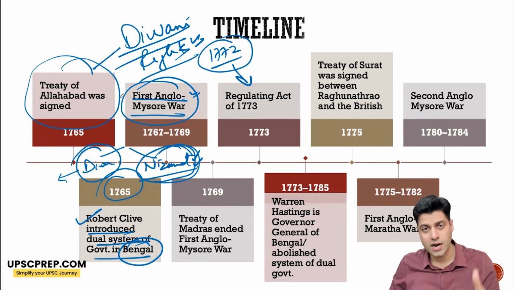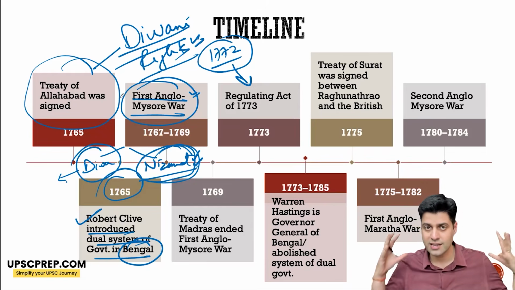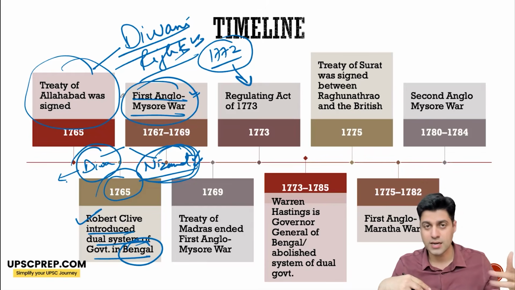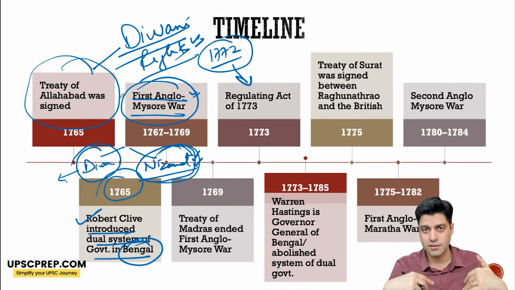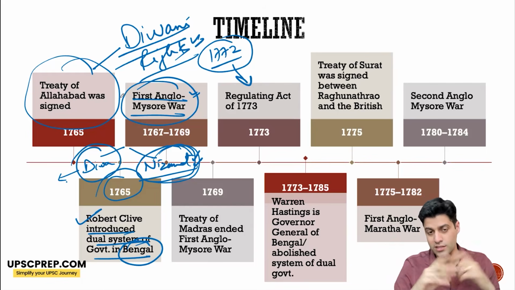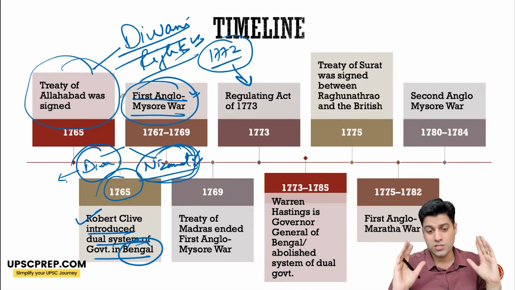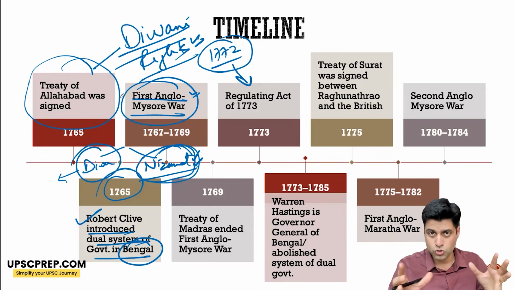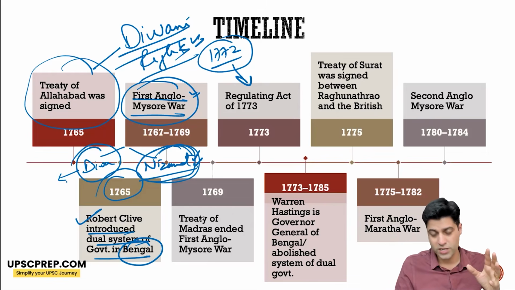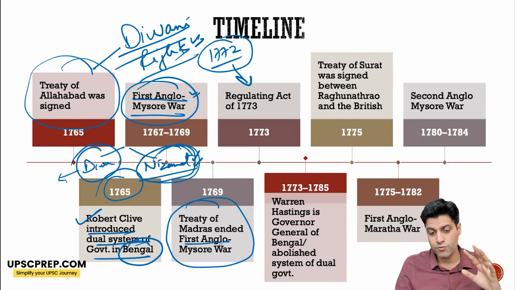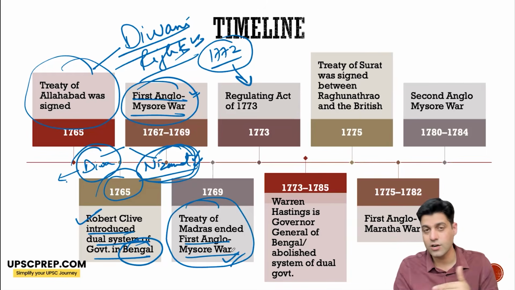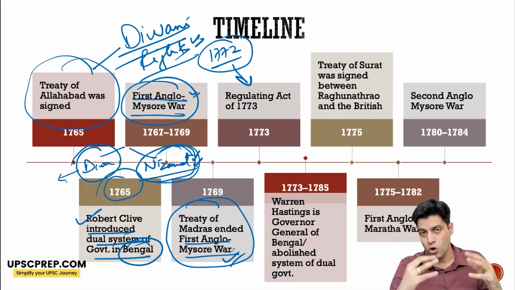So Hyderabad, Marathas and English think they'll attack, but then Marathas and Hyderabad withdraw or take the side of Mysore in this first war. So this basically, the Mysore army reached the gates of Madras. Eventually, there was a Treaty of Madras which ended the First Anglo-Mysore War. All the territories which were occupied by either party were given back.